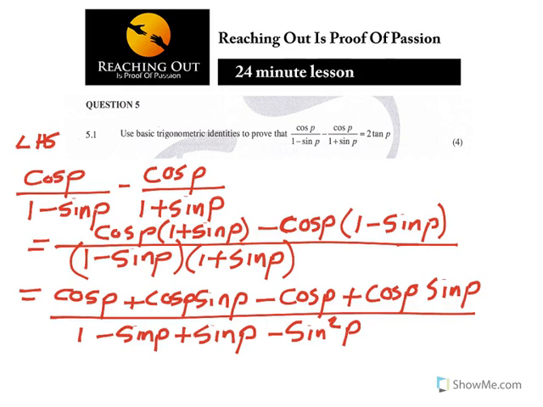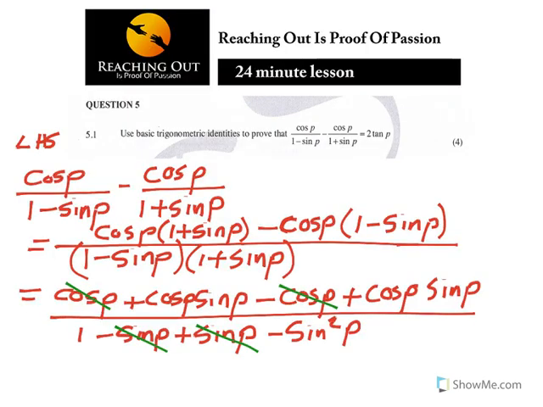Now the next thing that I need to do is to collect like terms, but you can see some things are simple cancelling, and that is simple cancelling. So what am I left with? I'm left with cos p sin p and cos p sin p, which means there are two of them, which is 2 cos p sin p, and at the bottom I'm left with 1 minus sin squared p.